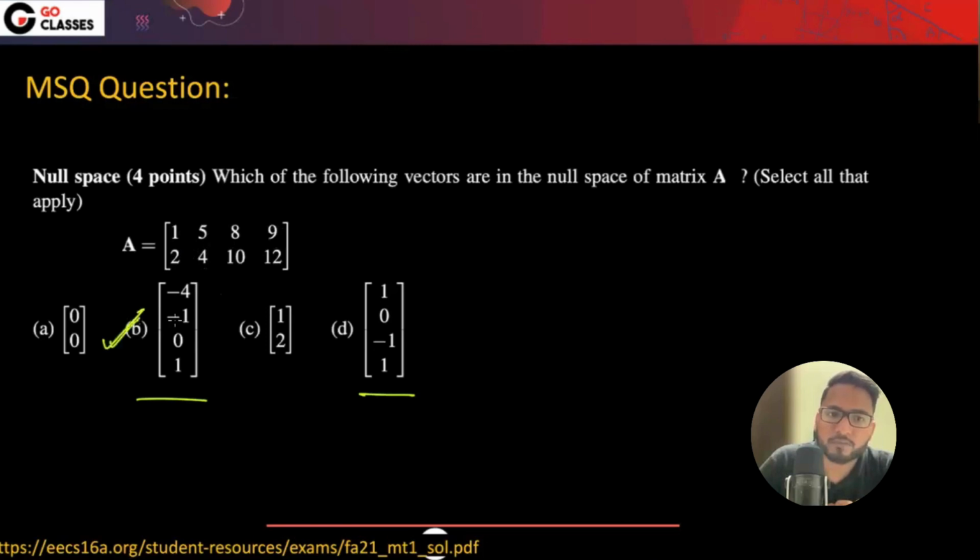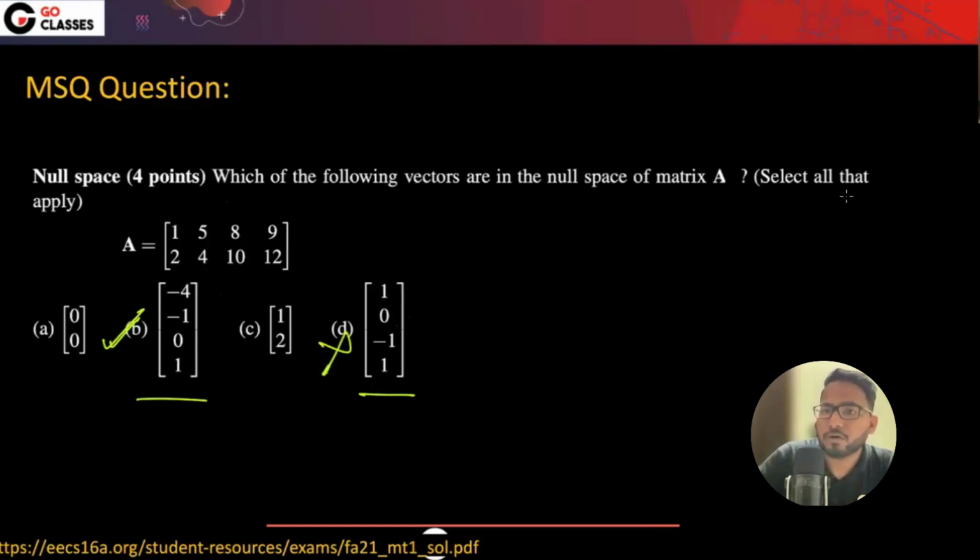I think B is the answer. What about D? You multiply by 1 and -1, so it will give you, I think, -7 and then 9. It is not the answer, right? So I think only B is the answer here.